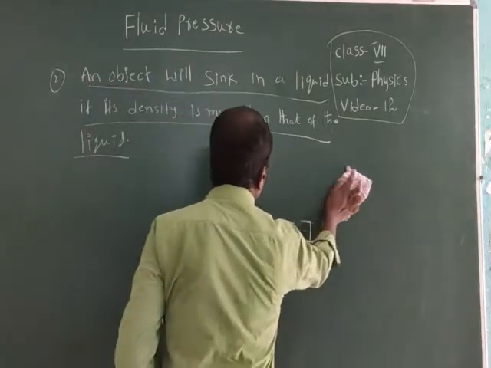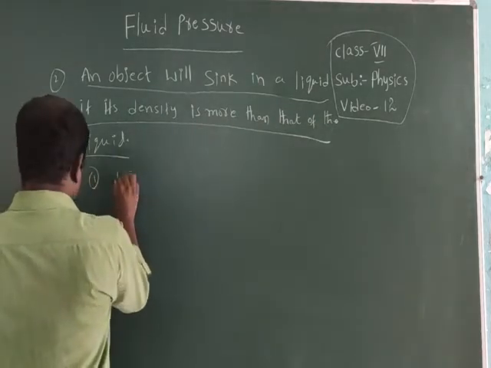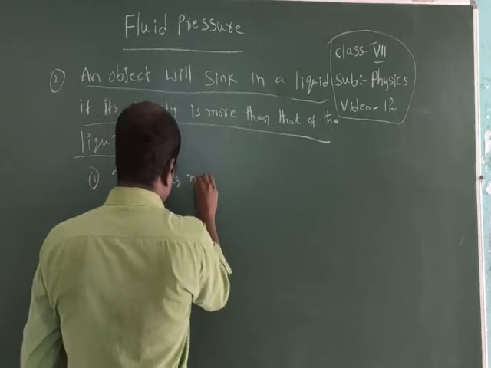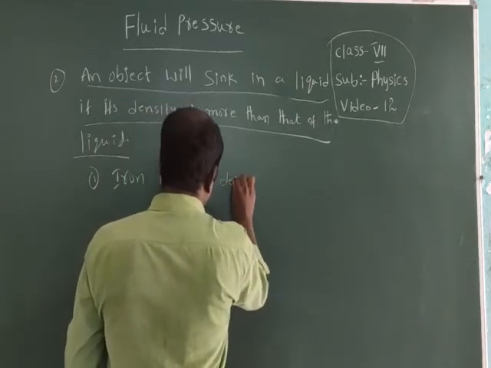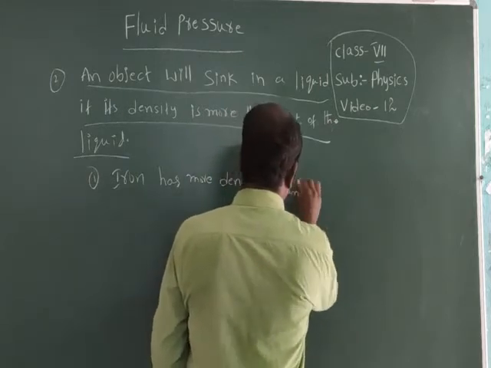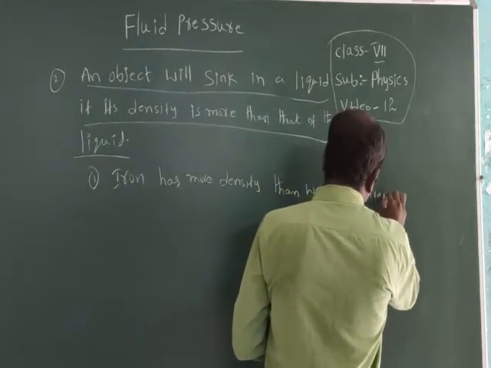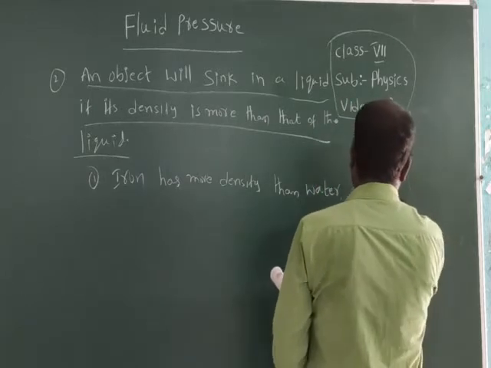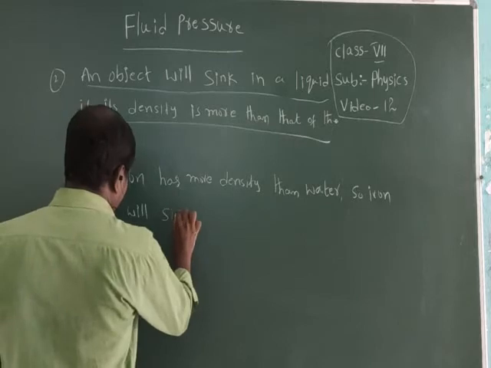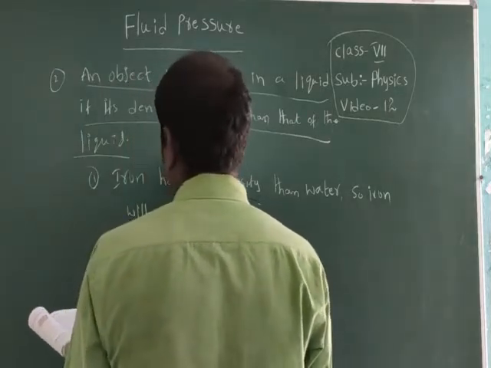First one: iron has more density than water. So iron will sink in water.